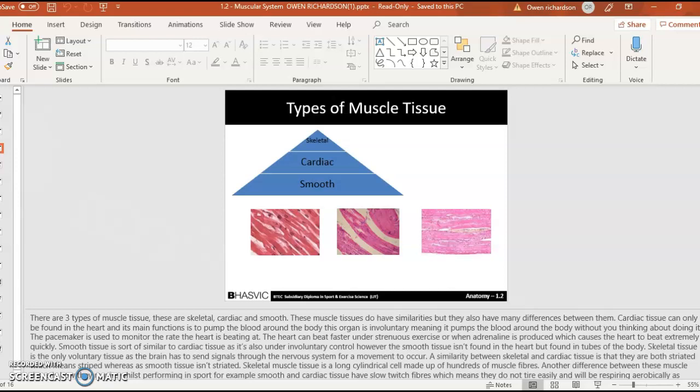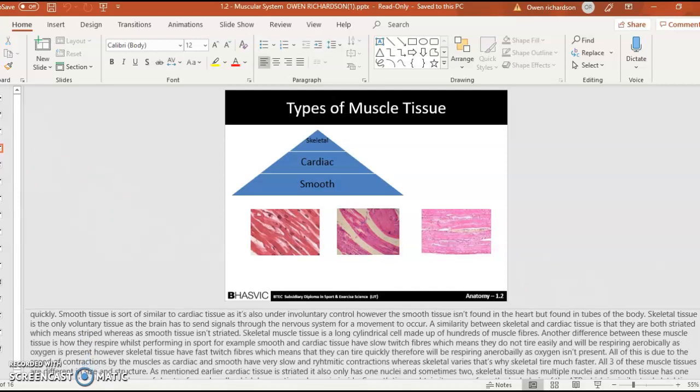Skeletal tissue is the only voluntary tissue, as the brain has to send signals through the nervous system for movement to occur. A similarity between skeletal and cardiac tissue is that they are both striated, which means striped, whereas smooth tissue isn't striated. Skeletal tissue is a long cylindrical cell made of hundreds of muscle fibers.